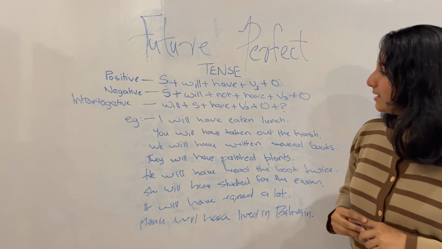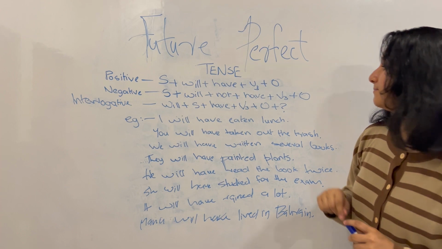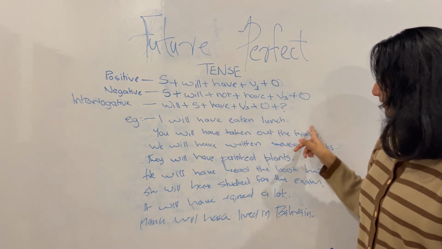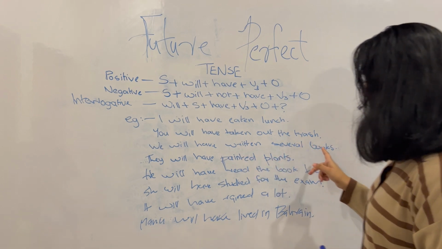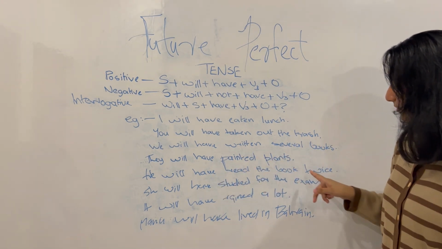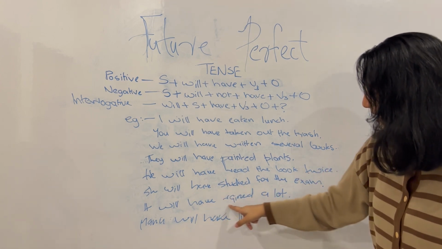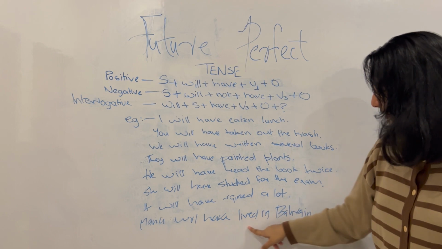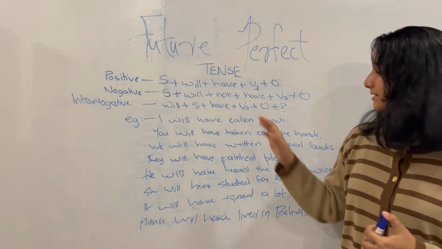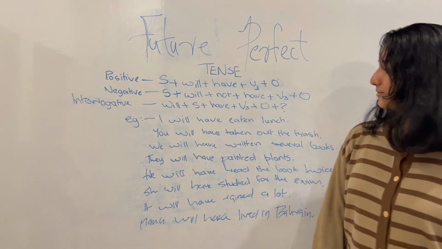Now let's take a look at the examples that have been created using positive format. So let's see. I will have eaten lunch. You will have taken out the trash. We will have written several books. They will have painted plants. He will have read the book twice. She will have studied for the exam. It will have rained a lot. Manu will have lived in Bahrain. So you can see here, these are all talking about actions that will be taking place in the future.